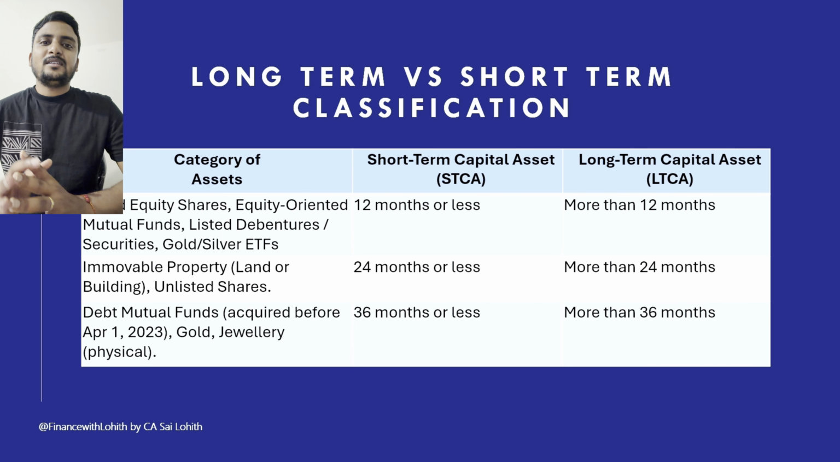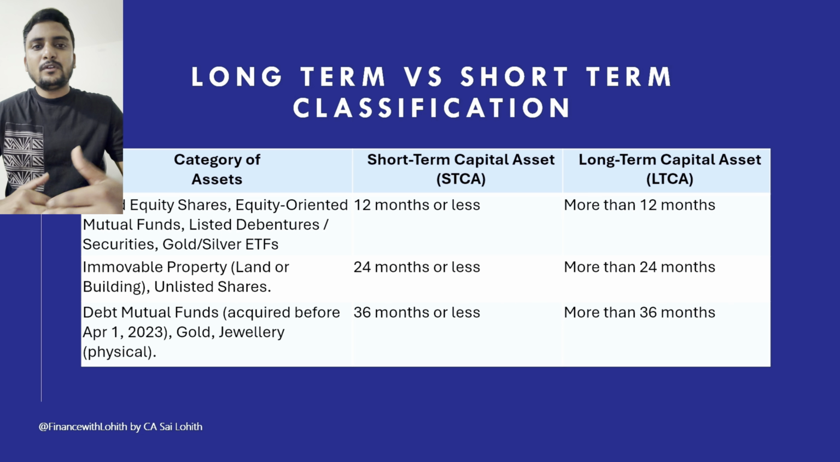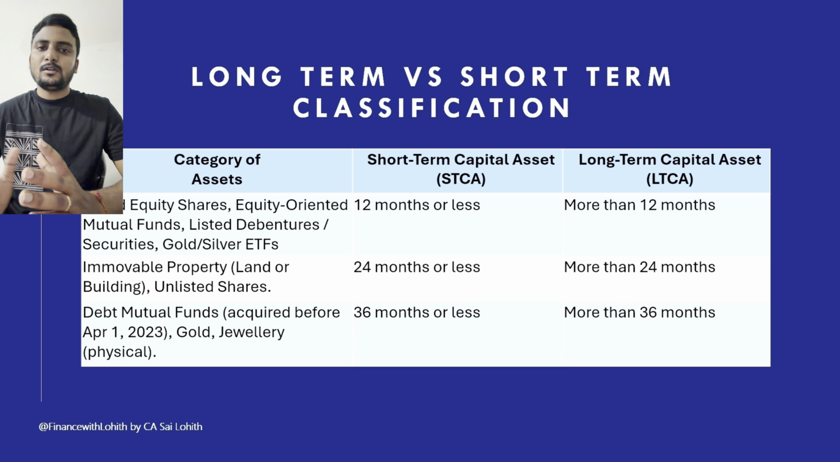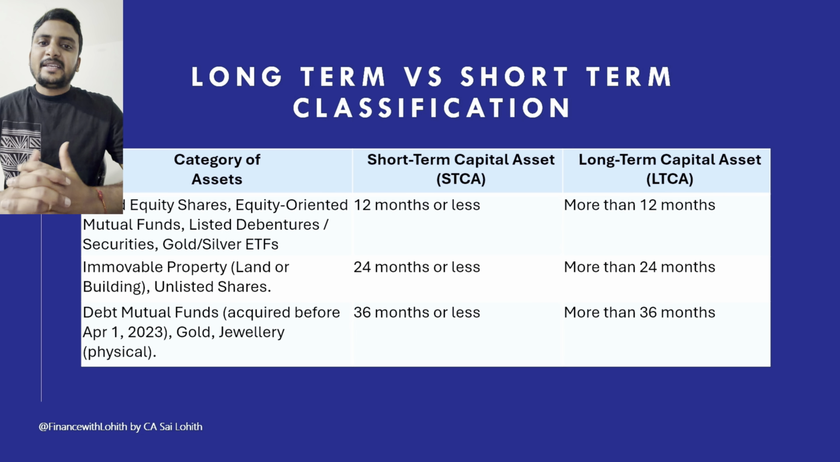If these assets are held for less than or equal to 12 months, they will be treated as short term capital assets, and if they are held for more than 12 months, they will be classified as long term capital assets. The second category is immovable properties like land and building, and unlisted shares.